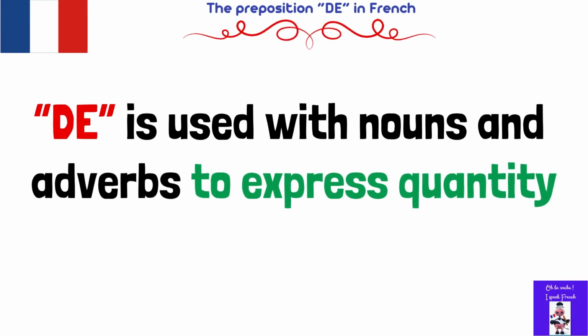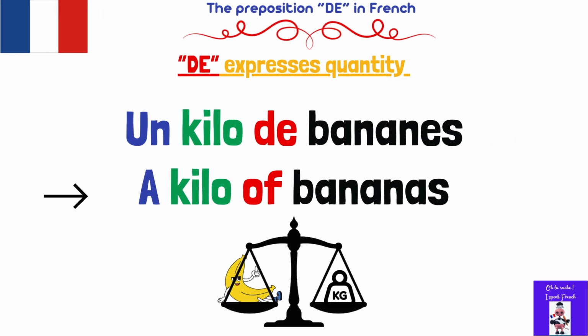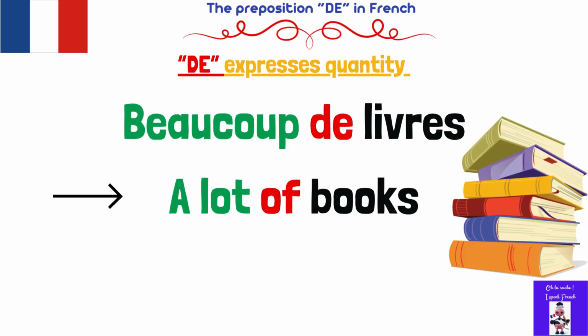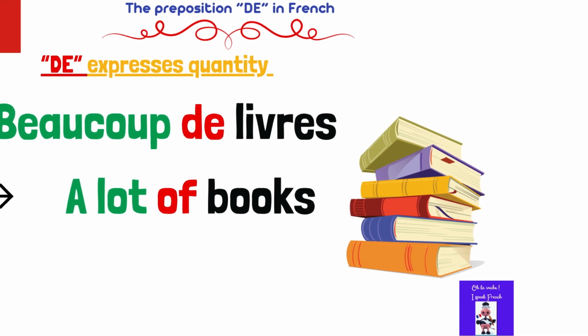Perfect. So you should know that de is used with nouns and adverbs to express quantity too. For example, un kilo de bananes, a kilo of bananas. Beaucoup de livres, a lot of books.